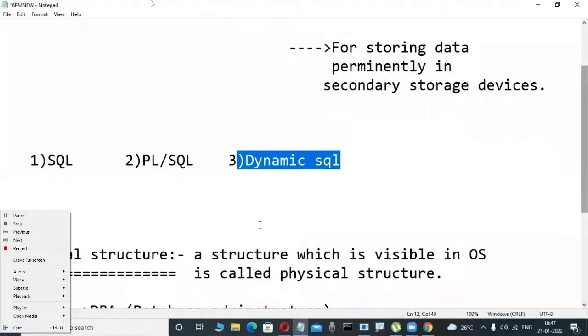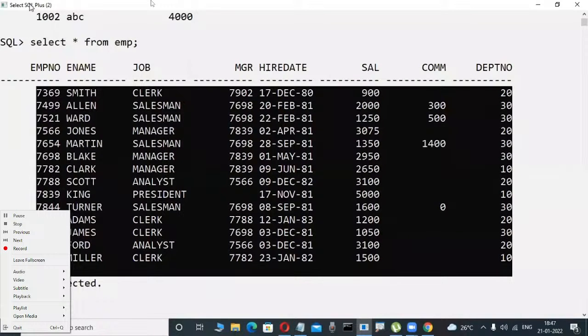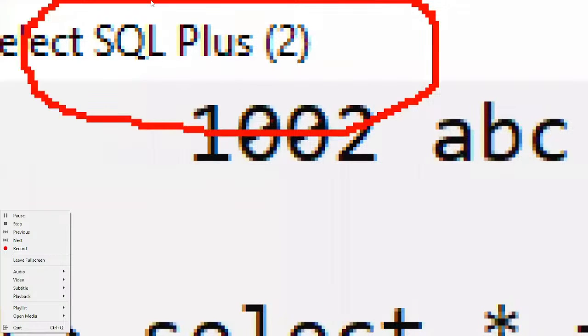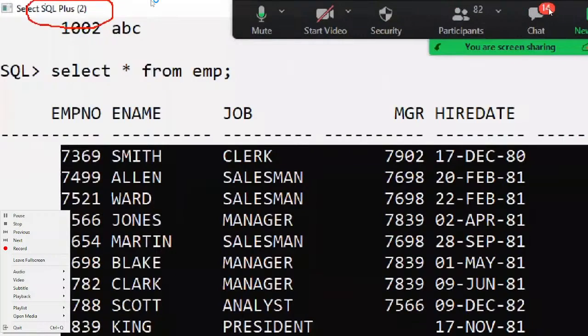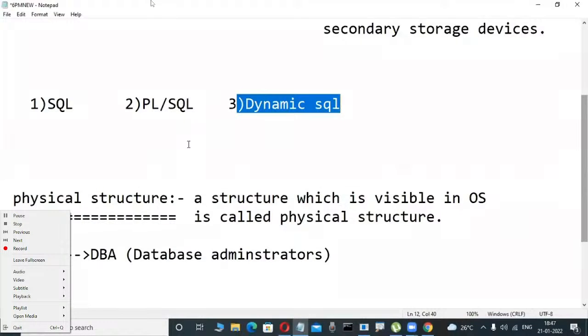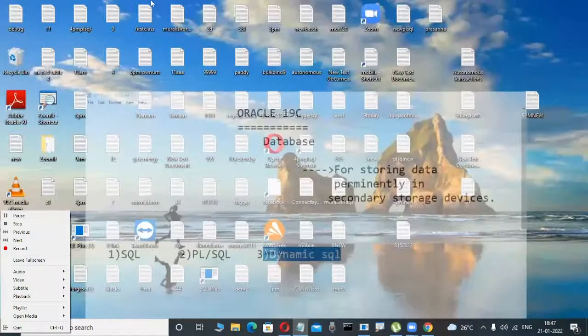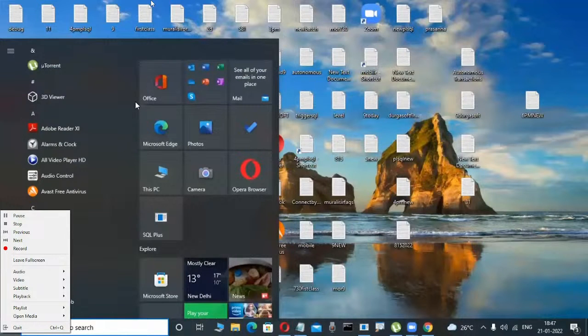But another thing is there in my system: SQL Plus. What is this? This is a tool, called a client tool. If you want to connect to an Oracle database, then we use client tools. SQL Plus is the default tool. Whenever I install Oracle software, the tool is automatically available. How do you install it, what are these tools? We are learning that in our course.